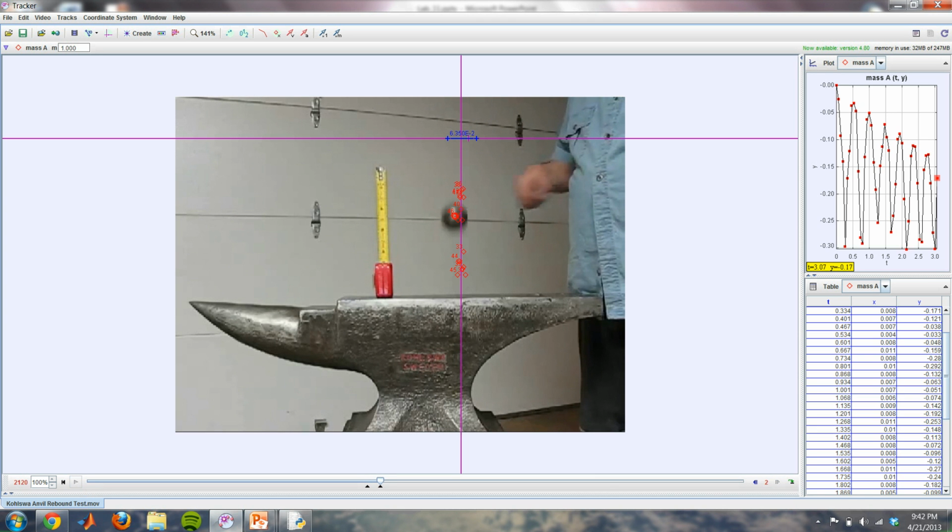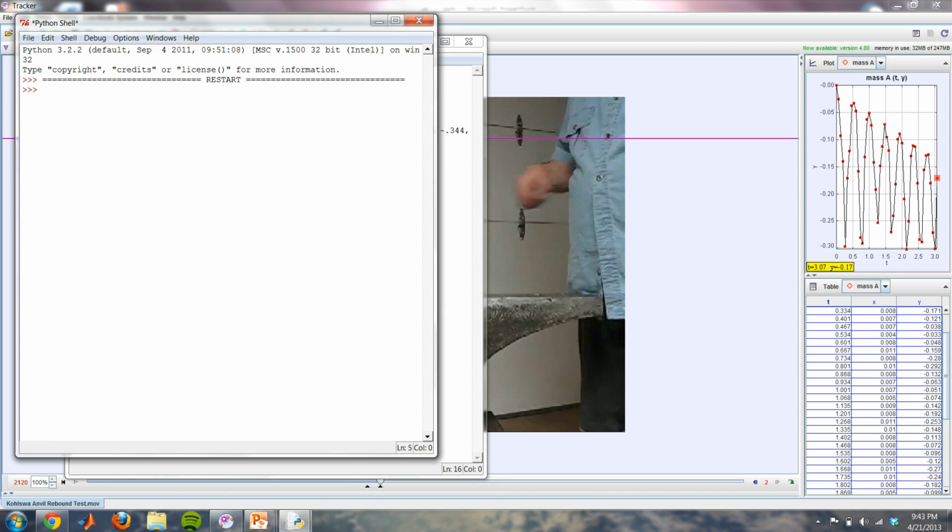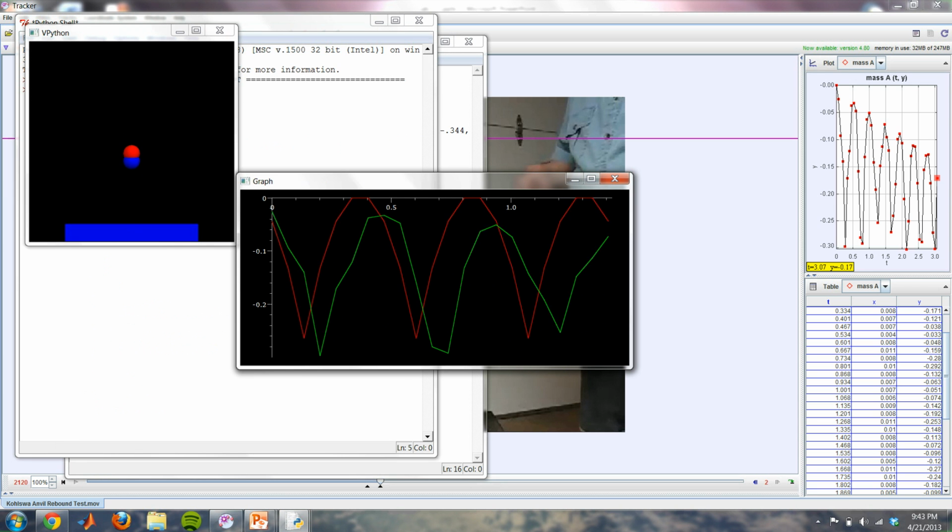I then got the data from here in the bottom right corner and put it into a CSV file, and then I imported that data into VPython. Now this is my VPython code. For my VPython code, I have a ball with the same radius and mass from the experimental data in the video, and I tried to model a perfectly elastic collision as well as I could. But this is just an approximation. So when I run it here, this should give me the values of a perfectly elastic collision.